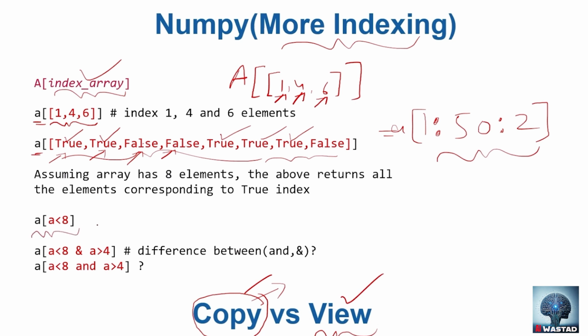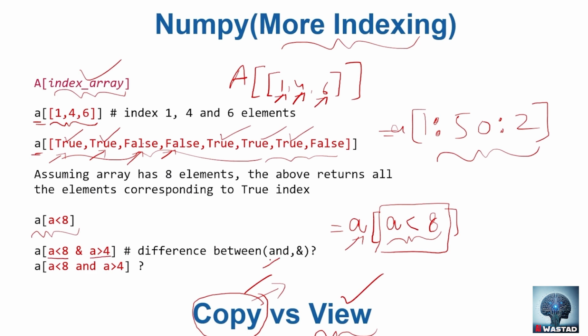For example, what if you want to get all the elements that are smaller than 8? One way to do that is just write A and then apply a condition: A is less than 8. Well, A is less than 8 will create a Boolean array, and everywhere where the element is smaller than 8, there will be a true, otherwise it will be a false. Now the inside array is a Boolean array, and you access all the elements with respect to that condition. So it will return all the elements that are smaller than 8. How fancy is that? Further, you can have these conditions in a combined way.